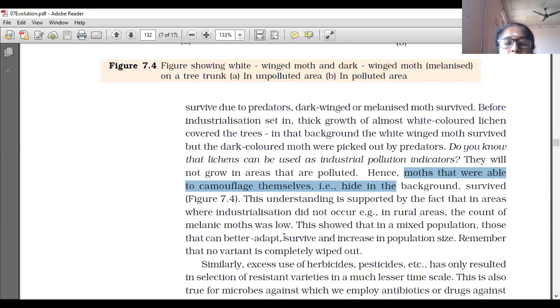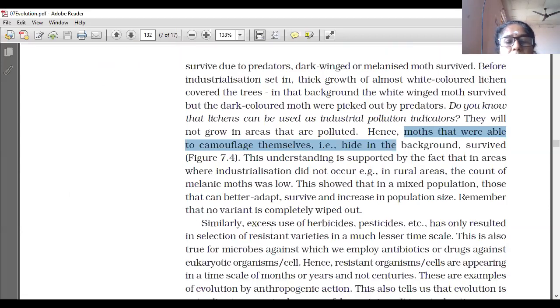It means the one that varies from the atmosphere. Suppose the background is dark in color, then the one varying from it, the white-winged, is not completely wiped out. Suppose a dark atmosphere is there, then white is the variant. That is also not completely wiped out.